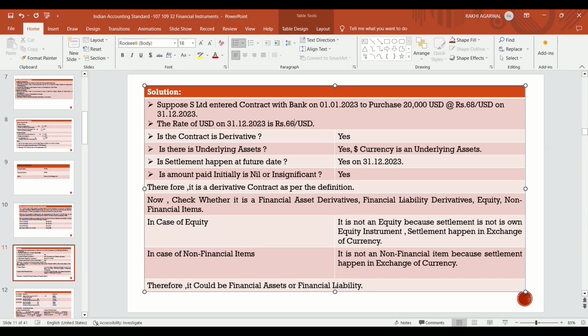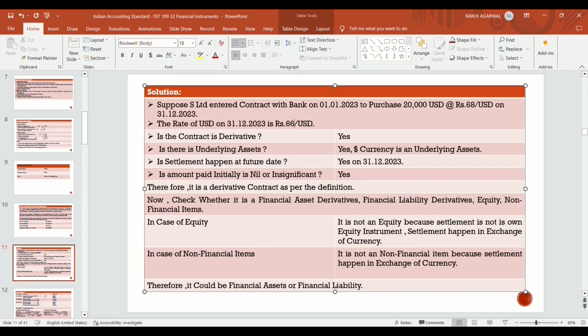Now we will check whether it's a financial asset derivative, a financial liability derivative, an equity or a non-financial item. In case of gain, it becomes a financial asset derivative. In case of loss, it becomes a financial liability derivative. Whether it's equity or a non-financial item, we check initially.